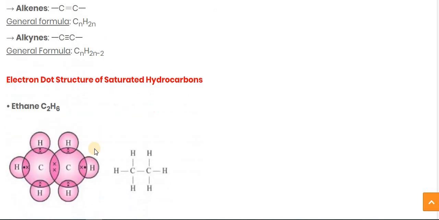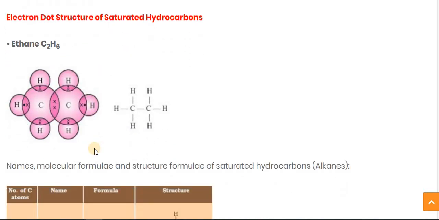Now the next topic is the electron dot structure of saturated hydrocarbon. As we discussed previously, saturated hydrocarbons mean a single bond between the carbon atoms. So here you can see in this formula there is a single bond between the carbon atoms, so it comes under saturated hydrocarbon.